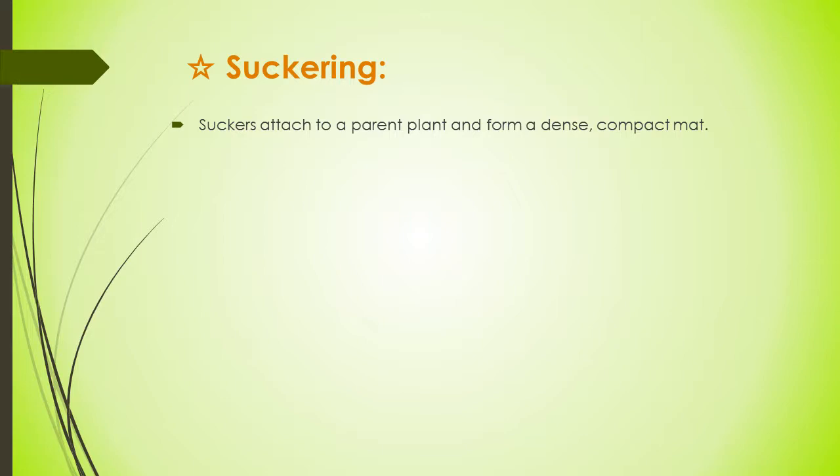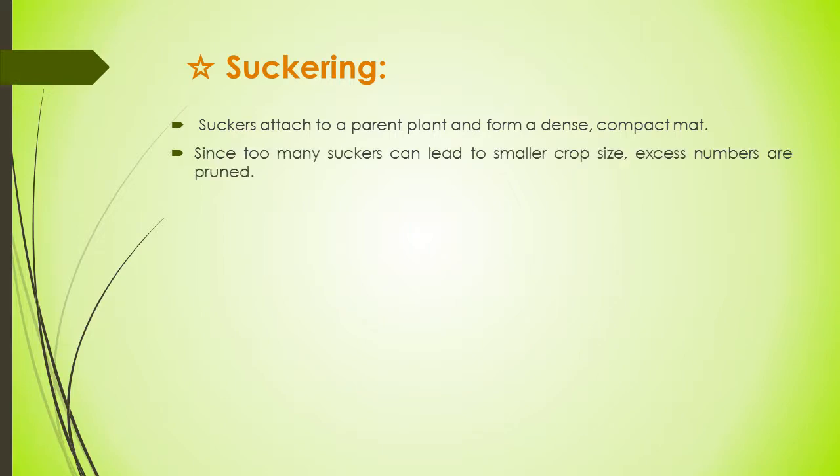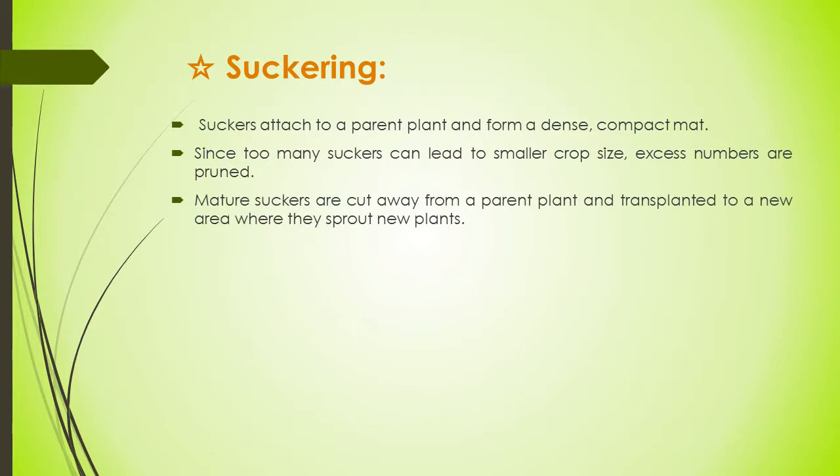Suckers are actually vigorous vertical growth coming from the root or lower main stem of a plant. You can see here the vertical growth coming from the lower main stem of a plant. Suckers are usually considered undesirable plant branches because they sap the plant's energy.